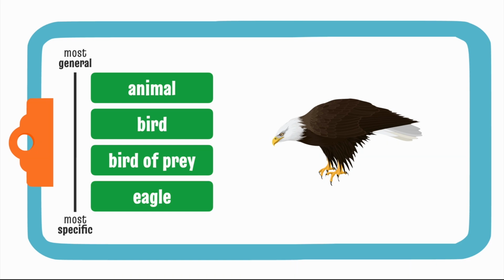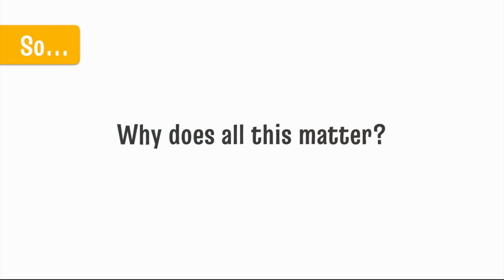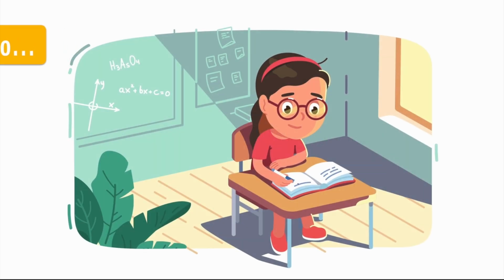To review, an eagle is a type of bird of prey, which is a type of bird, which is a type of animal. Nice job ordering those items from most general to most specific. All right, so why does all of this matter? Well, when you write, you can use this knowledge to add detail to your writing.